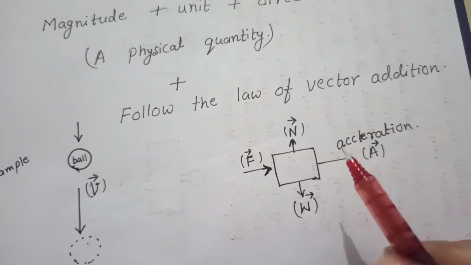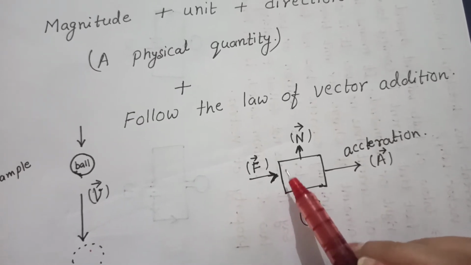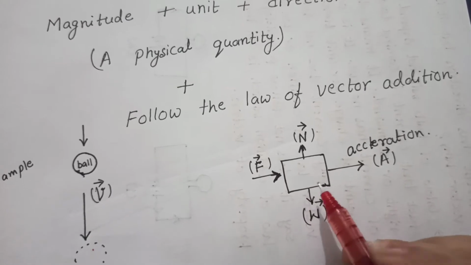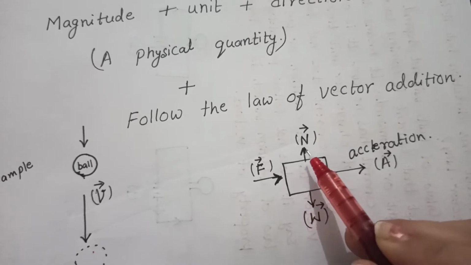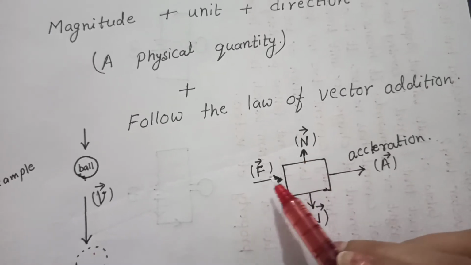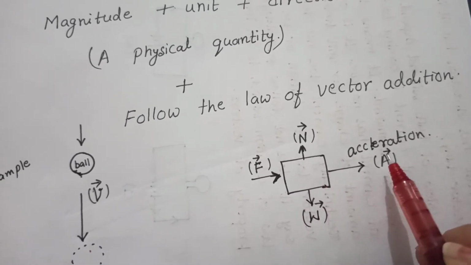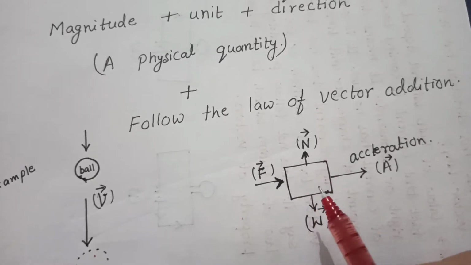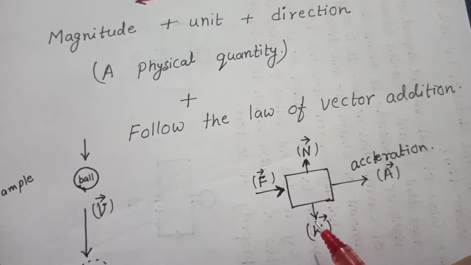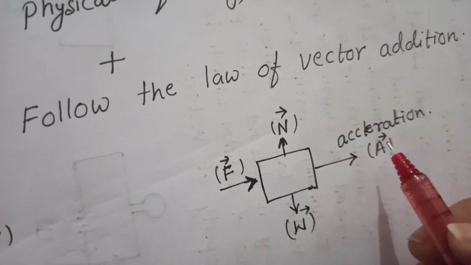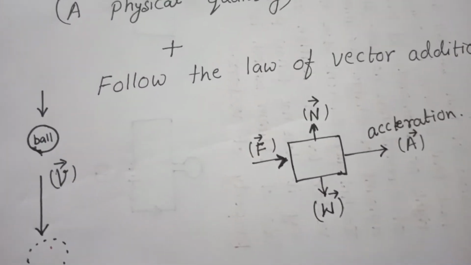Similarly, let us see another example. Let us see, this is a box and some force is applied here. This box has some weight, so this weight is acting toward downward, and the reaction is acting upward, and because of the force applied, the box has some acceleration. So here we can say that this force has direction plus magnitude, the weight has also magnitude and direction, the acceleration has also magnitude and direction. So these all are the examples of vectors.